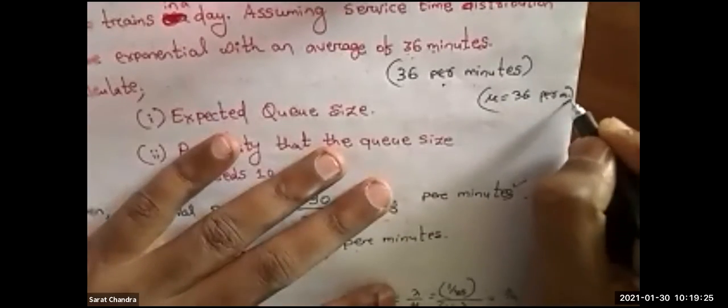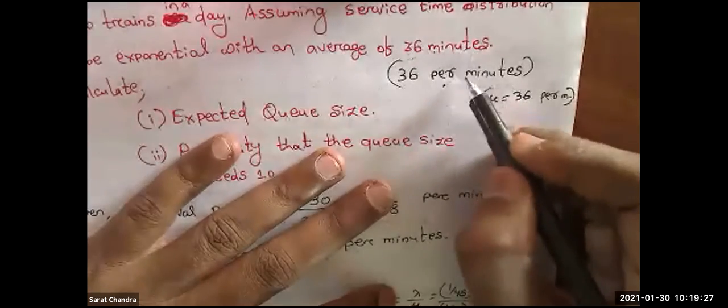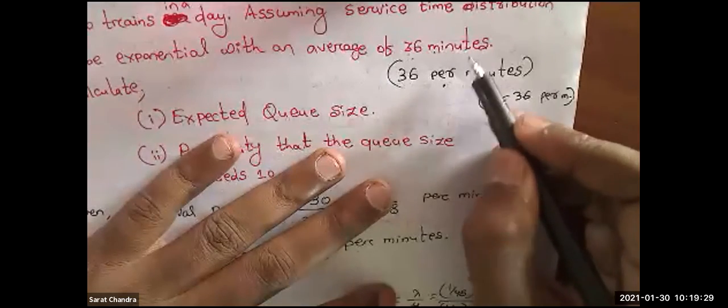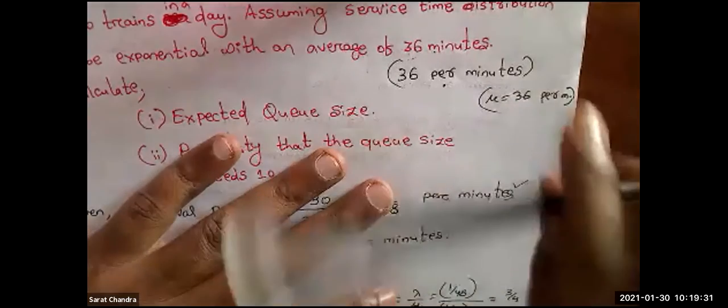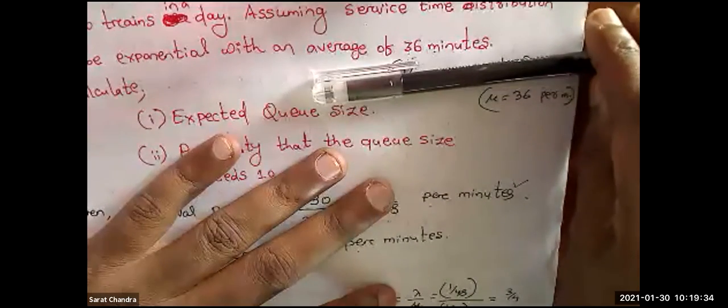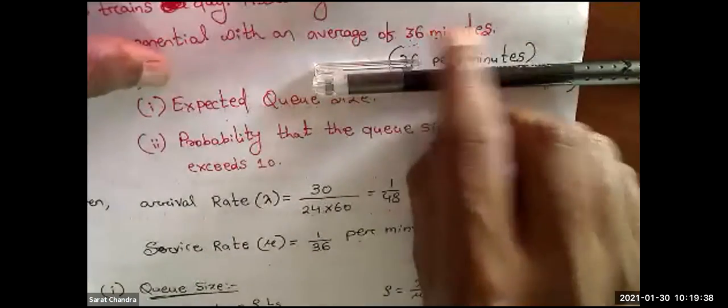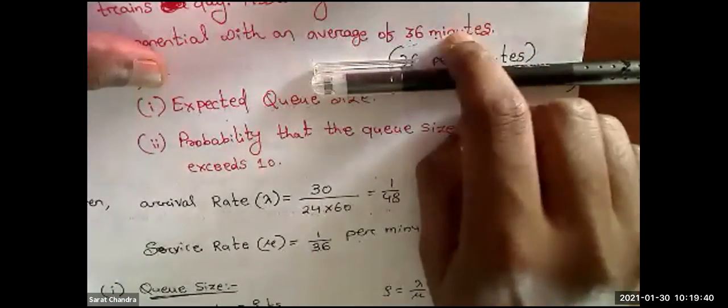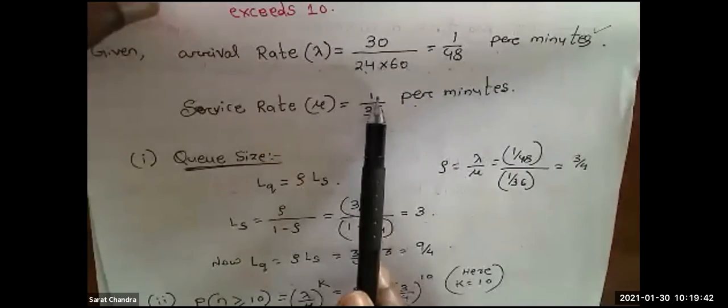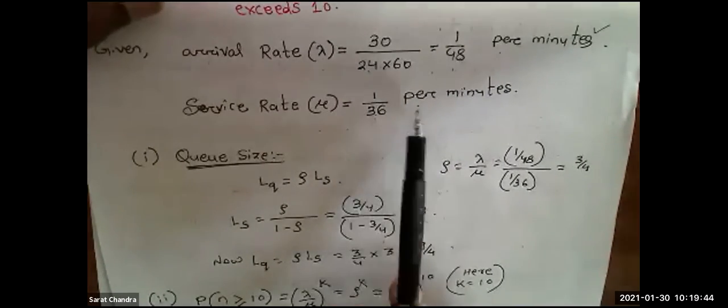You try to understand what is the difference between these two lines. Two types of question they may ask. Like in this question they have given the service time is 36 minutes. If they give only time, then number of customer divided by time, you will get the answer.